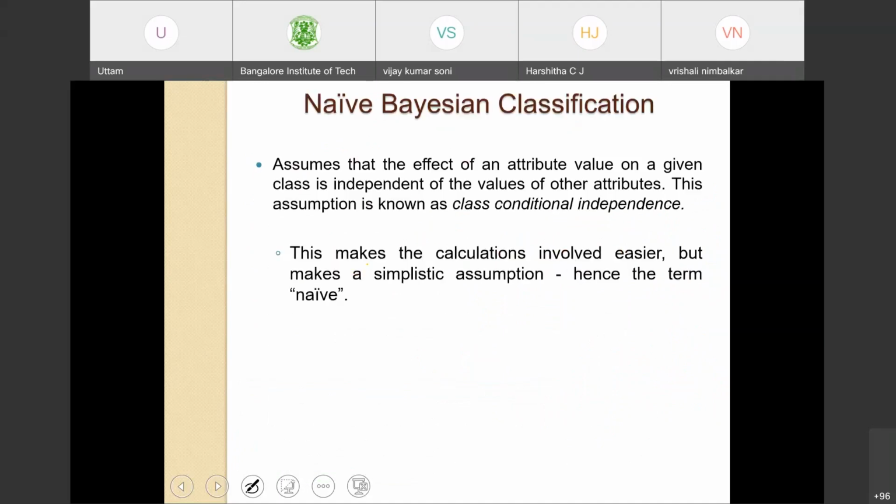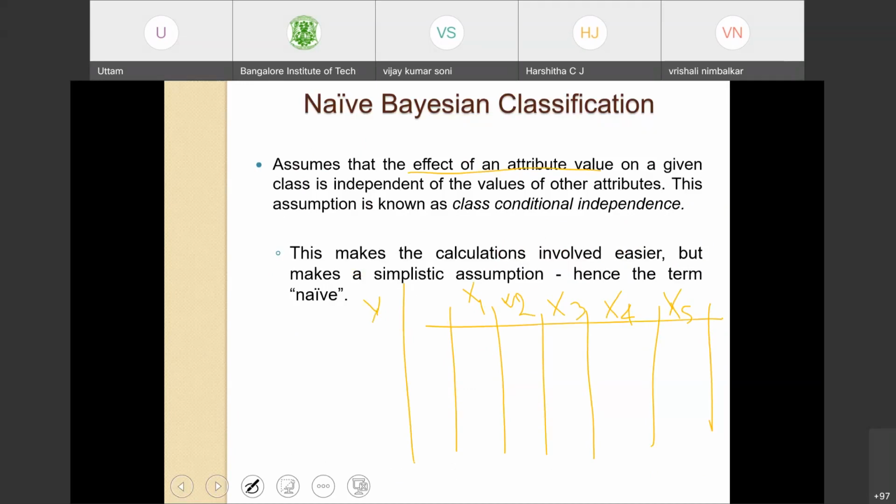Naive Bayesian classification assumes that the effect of an attribute value on a given class, where x1, x2, x3, x4, x5 are my attribute values and y is my class label, is independent of the other attributes.